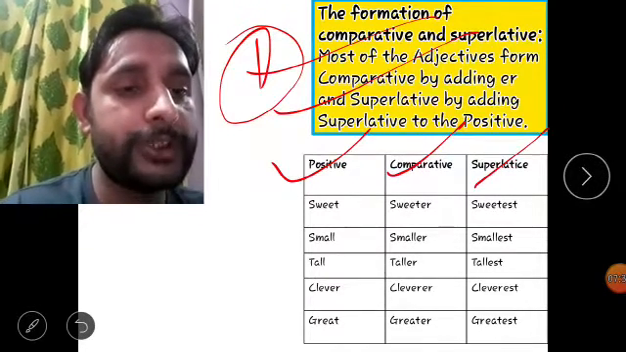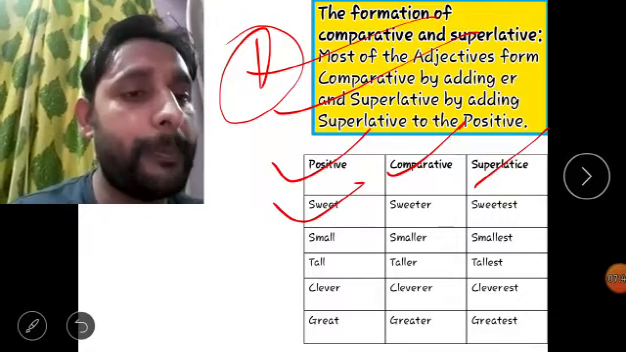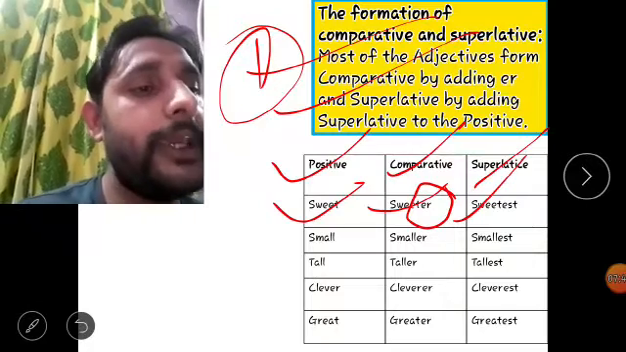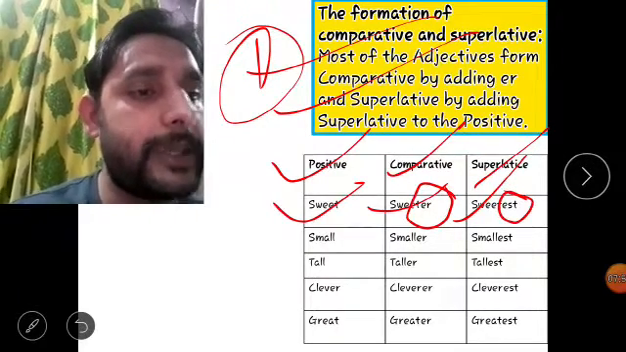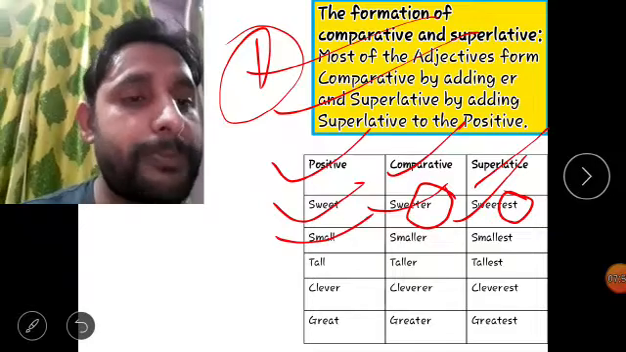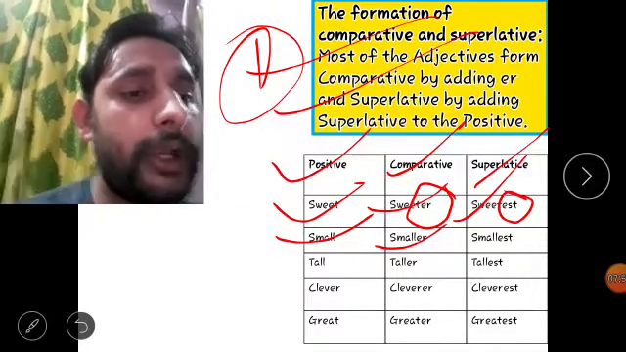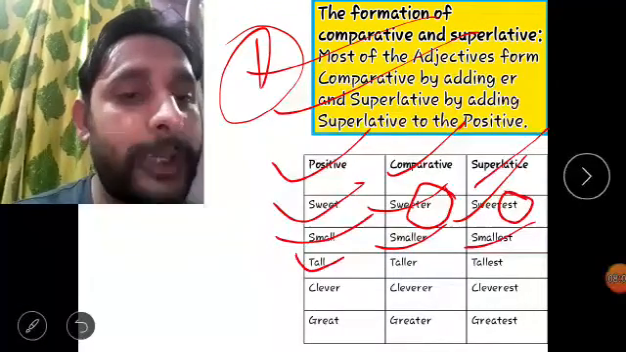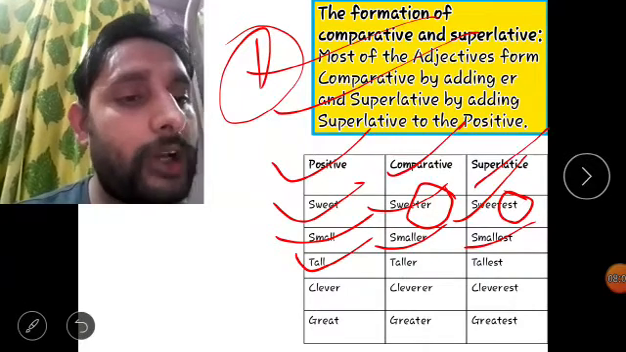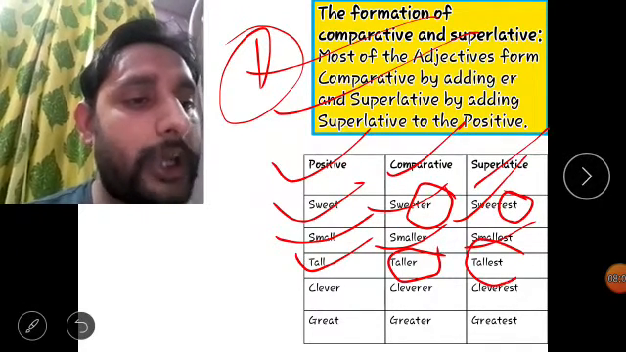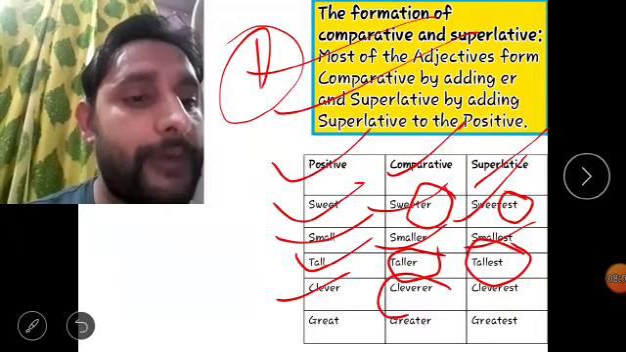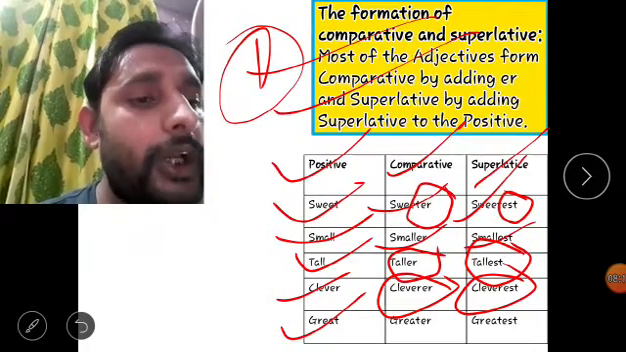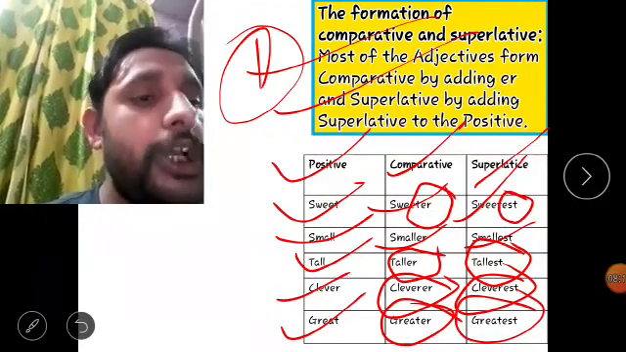For instance, if the positive degree of an adjective is sweet, the comparative will be sweeter. We will add only er. And the superlative will be sweetest. We will add est. In the same way, the positive degree of small will be smaller in comparative and smallest in superlative degree. The adjective tall will be in positive degree. The comparative degree of tall will be taller. The superlative of tall will be tallest. In the same way, clever will be cleverer in comparative degree and cleverest in superlative degree. In the same way, great will be greater in comparative and greatest in superlative degree.